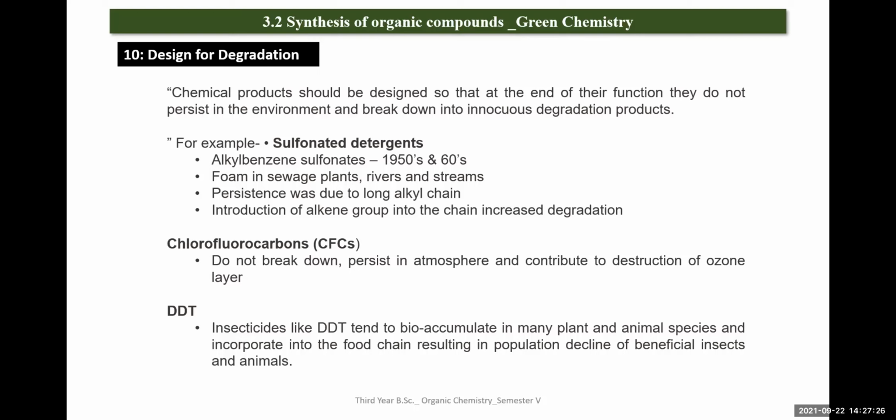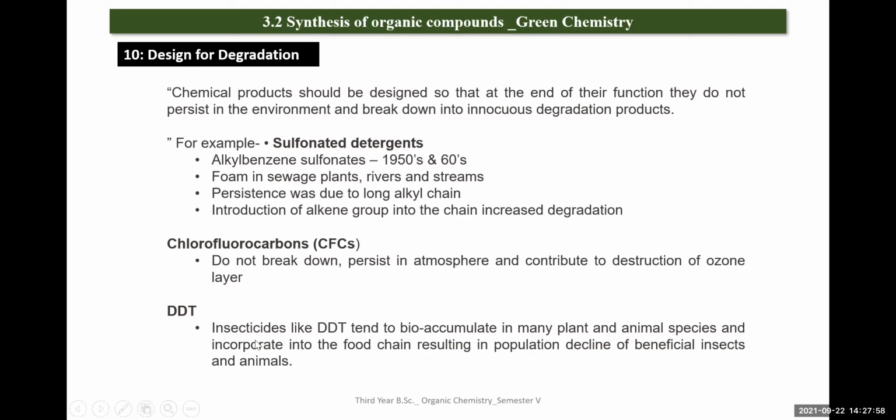Here are some examples. Sulfonated detergents, alkyl benzene sulfonates, were used in detergents in the 1950s and 60s. They caused foam in sewage plants, rivers and streams. So introduction of an alkyl group into the chain increases degradation. Chlorofluorocarbons do not break down in the atmosphere, and they contribute to the destruction of the ozone layer.